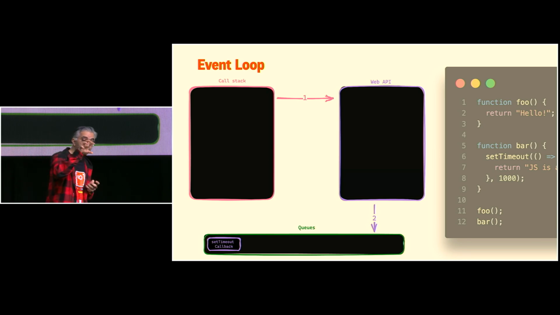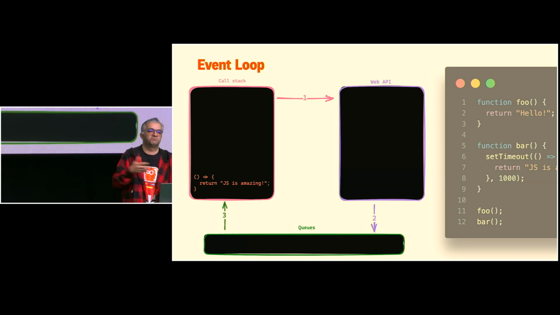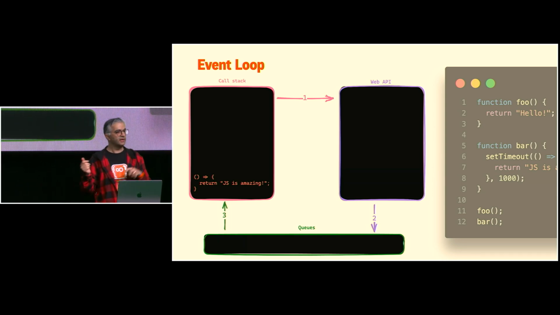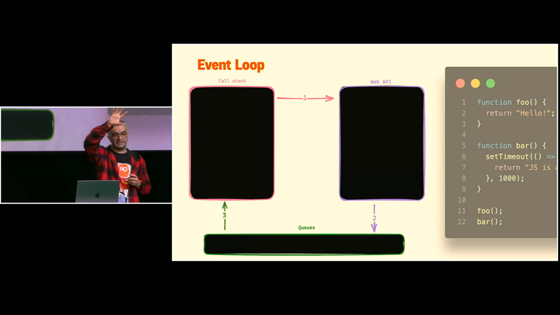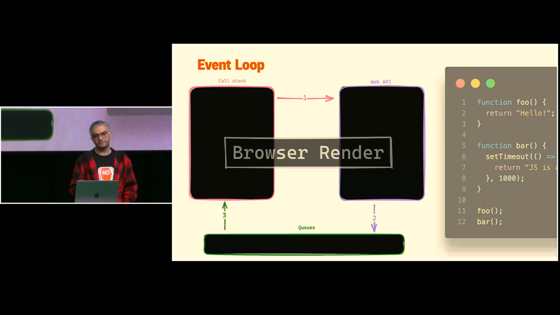So somebody picks this task, this callback, which is the event loop, and puts it in the call stack. The rest would be the same, right? If we put it in the call stack, it would run like normal JavaScript. So keep in mind the flow: call stack, Web API, queue, then call stack. So everything would be in a loop.